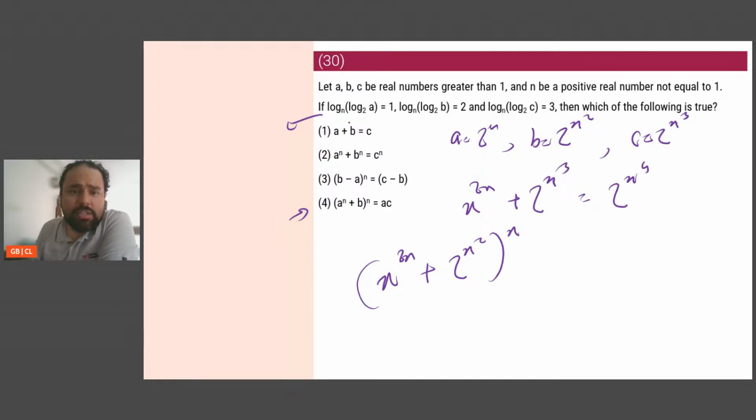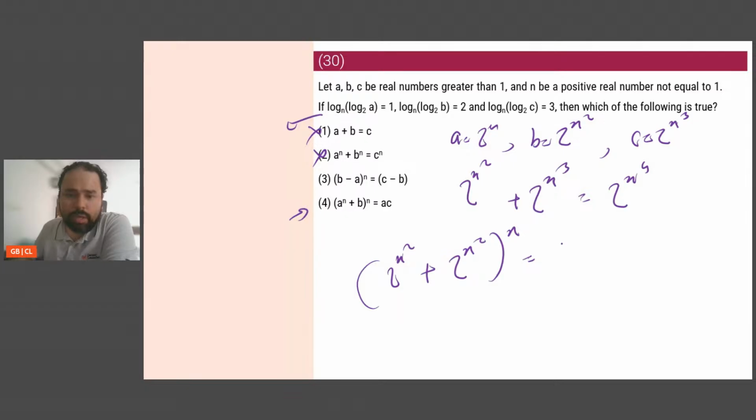If that is the case, then I have to look at option 1 again. Option 1 is A plus B, so it will be 2 to the power of n plus 2 to the power of n squared. So that is not true. Then option 2 is 2 to the power of n whole to the power of n, that is 2 to the power of n squared plus 2 to the power of n cube. Okay, this is also not true. So it doesn't affect my answer. A to the power of n here will become 2 to the power of n whole to the power of n, which is 2 to the power of n squared.